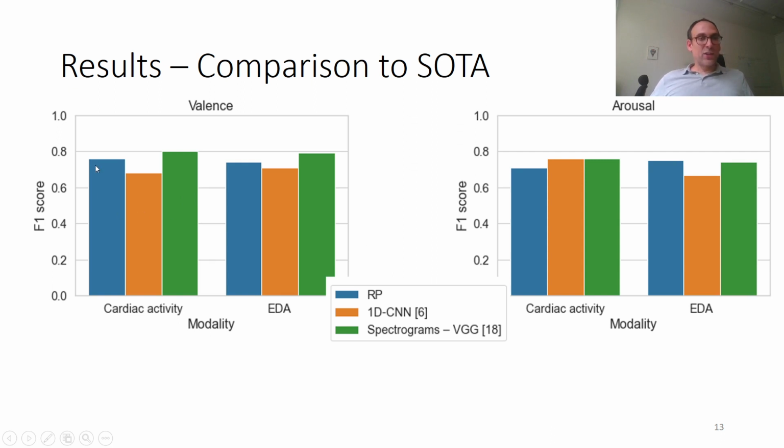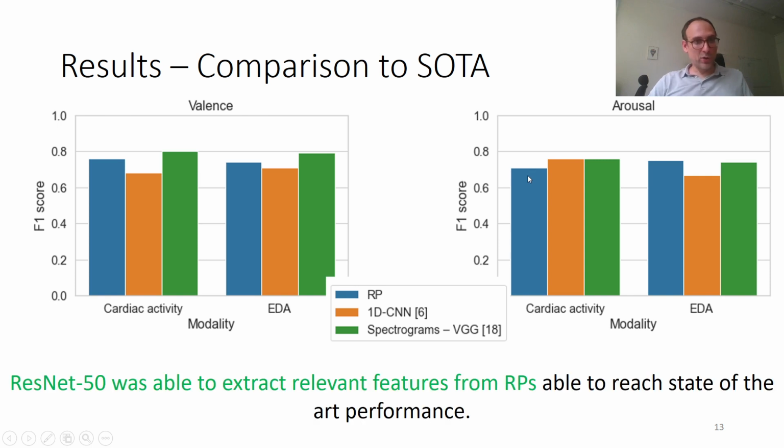What you can see is that the recurrence plots performed more or less in the state of the art. So in terms of valence, we are in between the two studies always. And in terms of arousal, we reached actually the best accuracy for electrodermal activity here, and a bit less for the cardiac activity, although it's not far from the state of the art. So our conclusion here is that yes, the ResNet50 model was able to extract relevant features from recurrence plots. And these features were actually able to reach state-of-the-art performance.